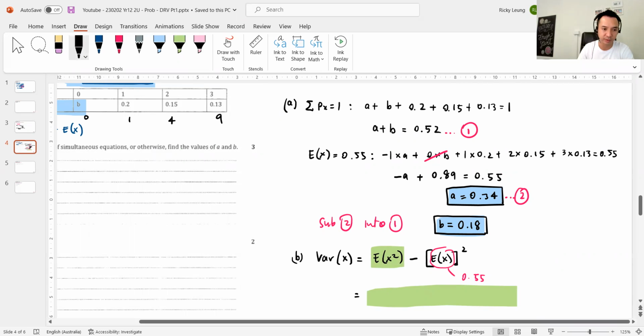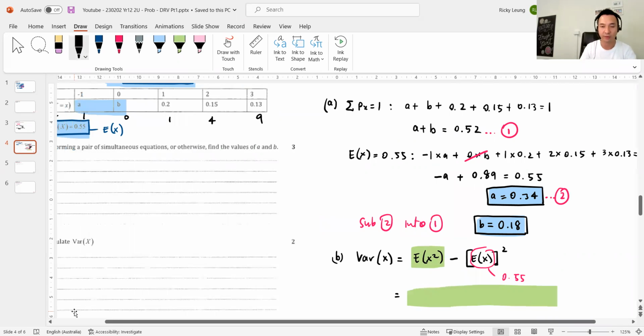So before I do that, for A I put that probability in so I can visualize it, 0.34, and for B, 0.18. So it'll be -1 squared times 0.34 plus 0 squared times 0.18 plus 1 squared times 0.2. So instead of pulling that extra row, I just tell my students to put the square in the working out and punch it all in the calculator.